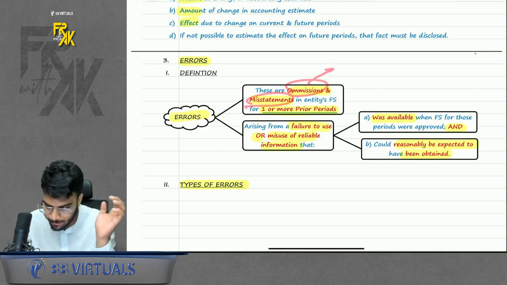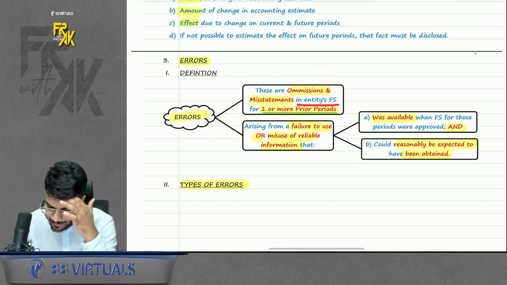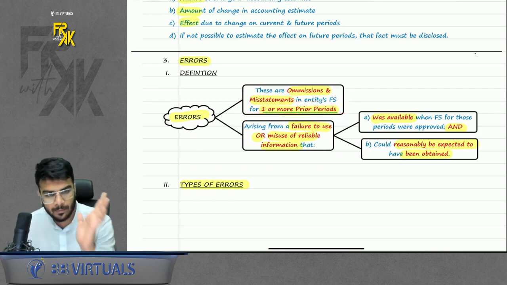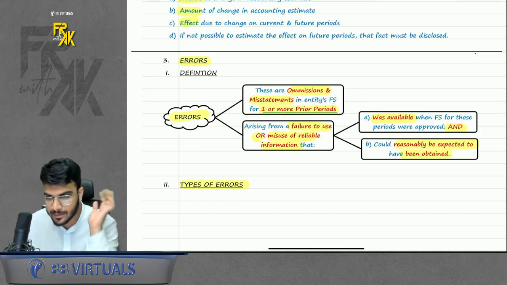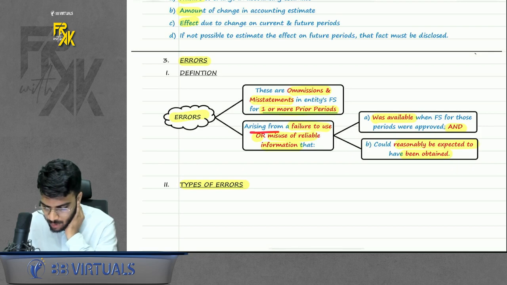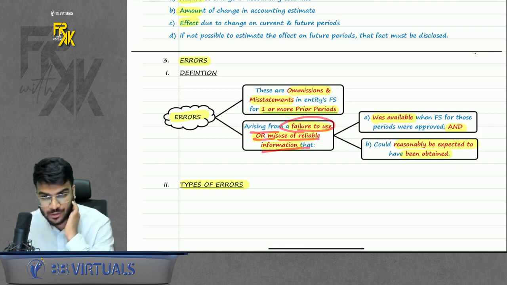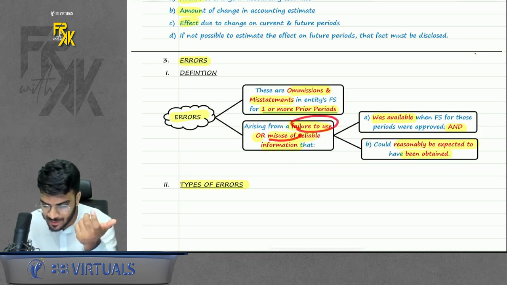Omission means you forgot it, or misstatement means you recorded it incorrectly, in the entity's financial statements for one or more prior periods. So it should relate to one or more prior periods. Why did it arise? It arises from failure to use, or misuse of, reliable information. So you forgot to use it, or you misused the reliable information.